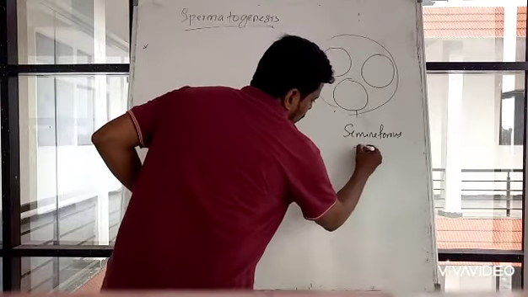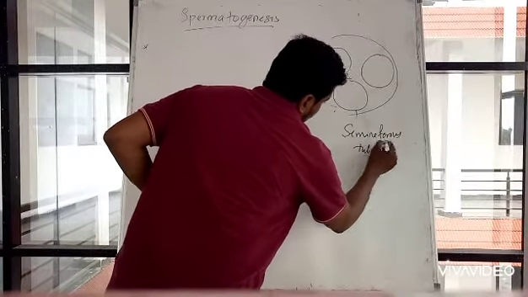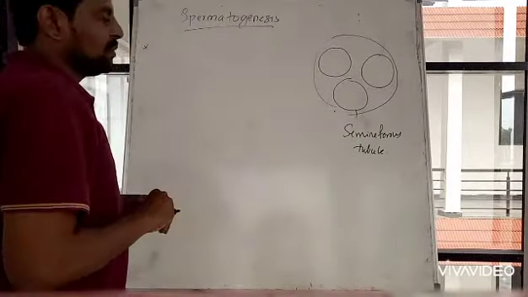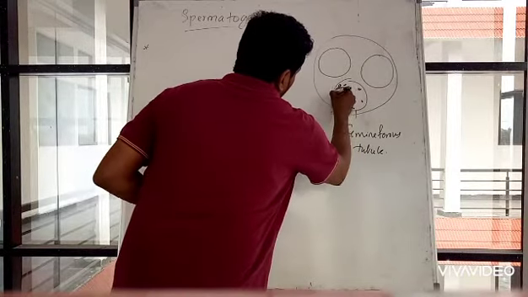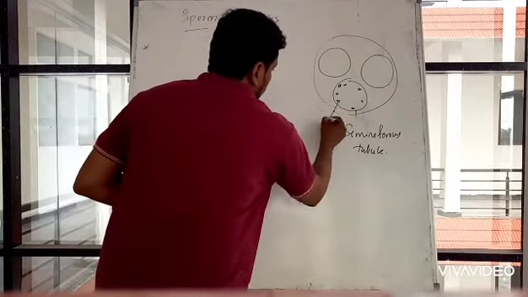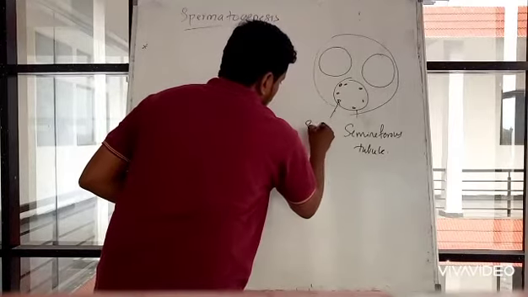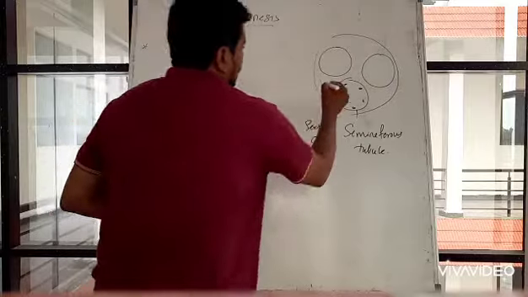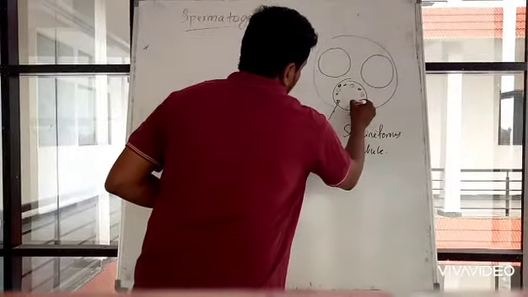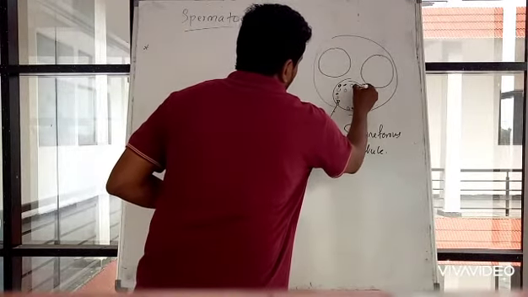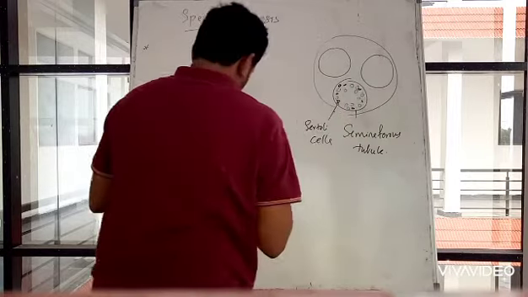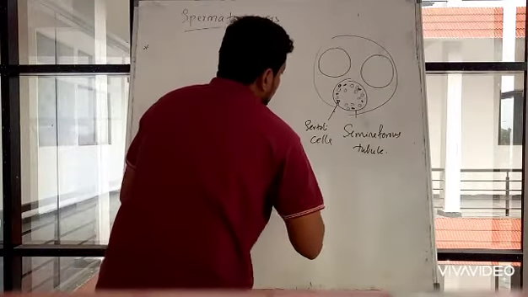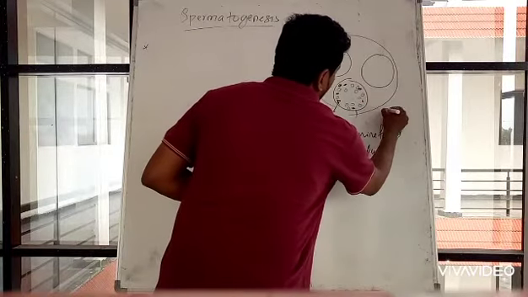Inside them, two kinds of cells will be there. These are Sertoli cells, and these blue color cells which I am drawing are known as spermatogonia.